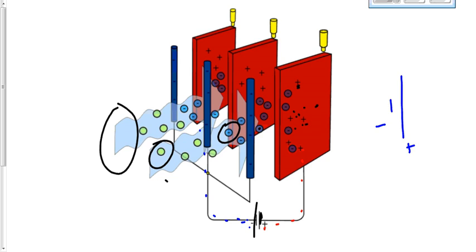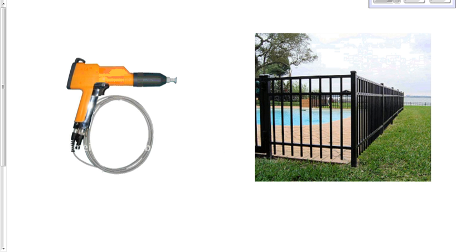Another example, also on the second page of your example question package. This would be an electrostatic painting example. See the picture on the board there of the pool and the ocean in the back and